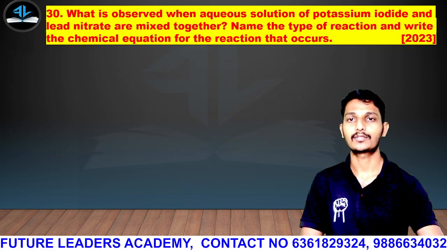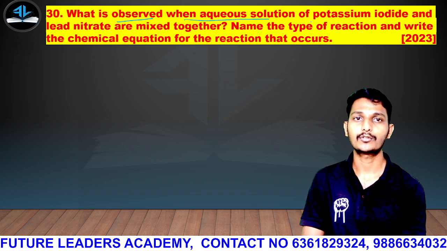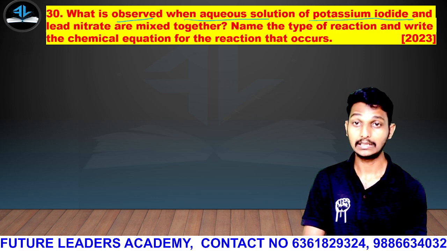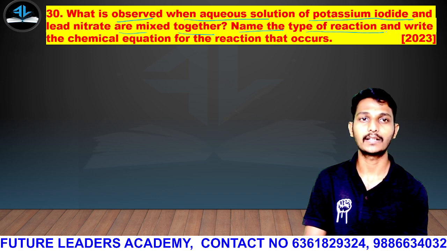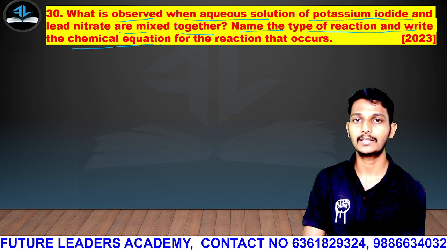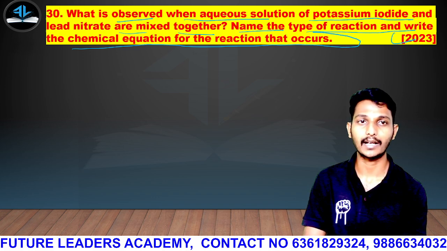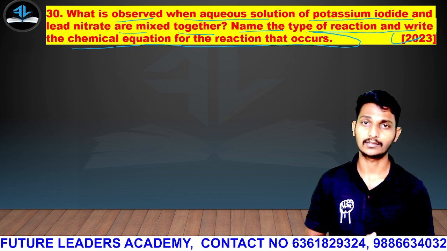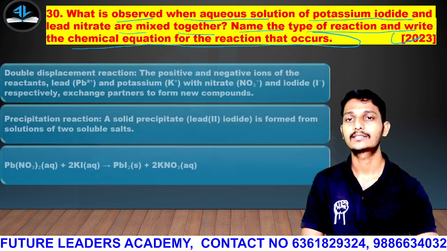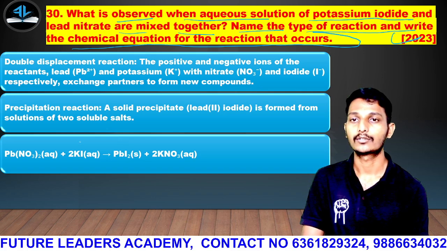Okay, then the next question. What is observed when an aqueous solution of potassium iodide and lead nitrate are mixed together? Name the type of reaction and write the chemical equation for the reaction that occurs. Same reaction. The question was asked in the same year, that is 2023. Okay, guys, this is the answer.